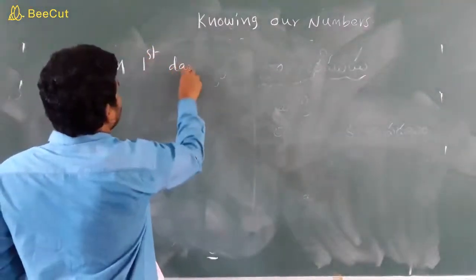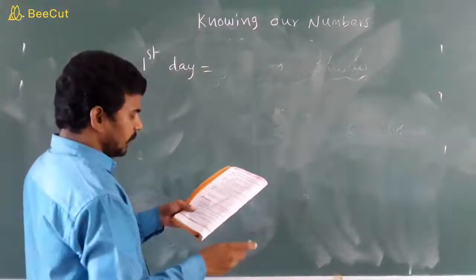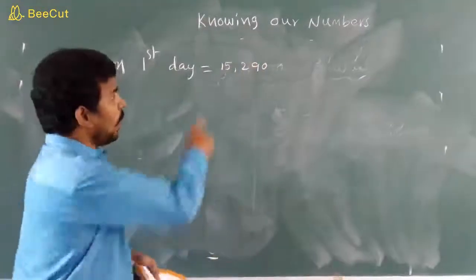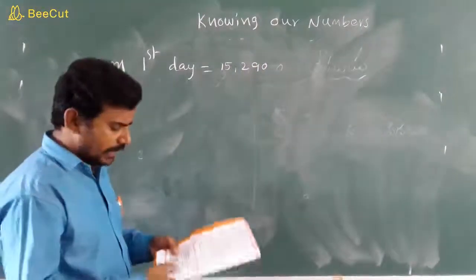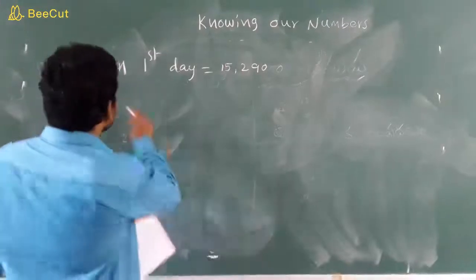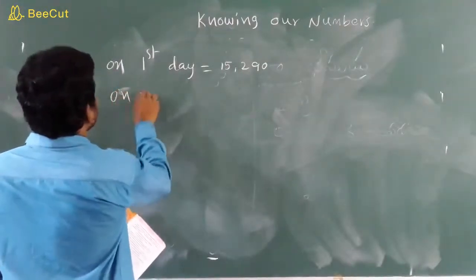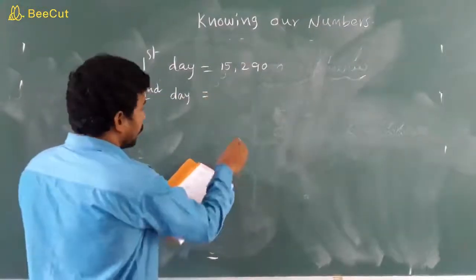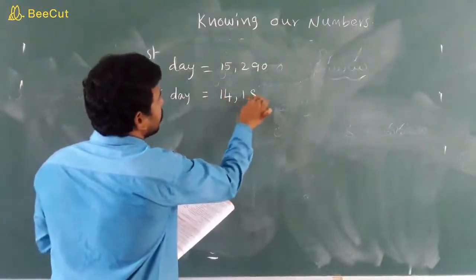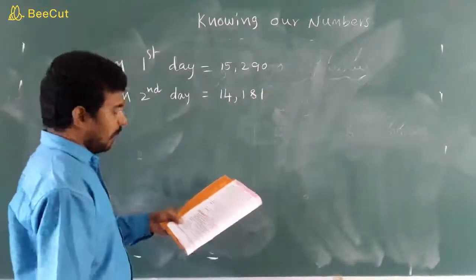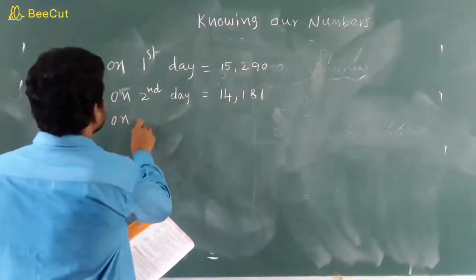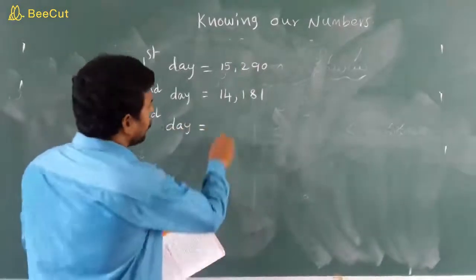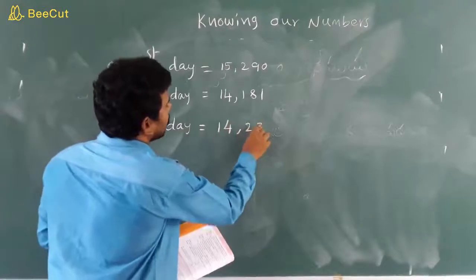On the first day, how many people attended, children? 15,290. On the second day, 14,181. On the third day, 14,235.